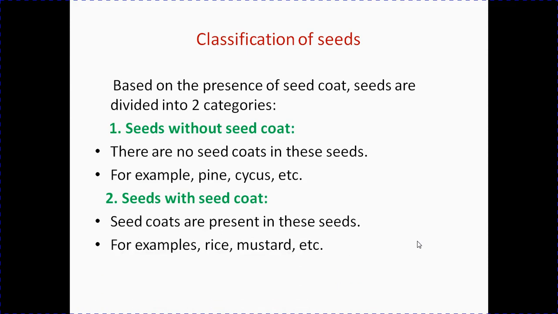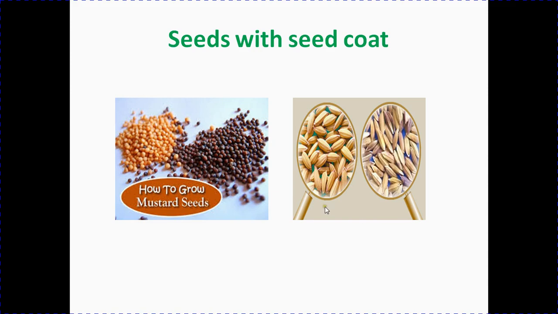Next one is seed coats are present in these types of seeds, such as rice, mustard, etc. seeds. Look at these two pictures. Here rice seeds which have the coating on them. This picture shows you the mustard seeds. These seeds also have the seed coats.